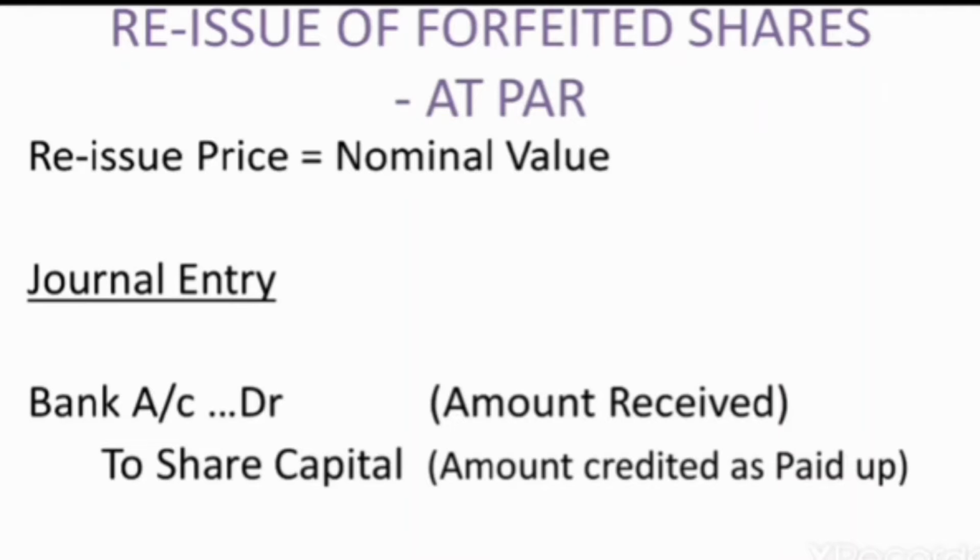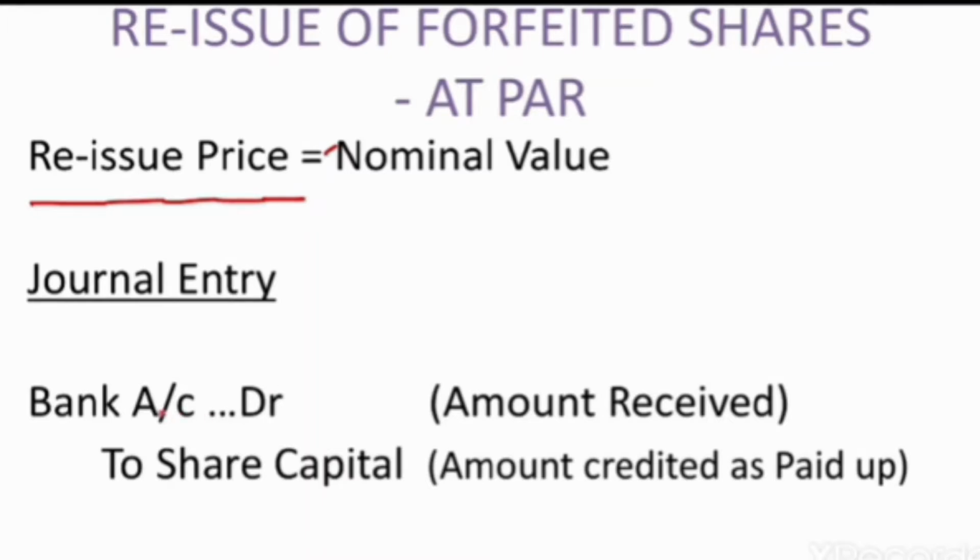First of all, we will discuss the journal entry for reissue of forfeited shares at par. When the shares are forfeited and are reissued and the reissue price is equal to the nominal value of the share, that is called reissue at par.